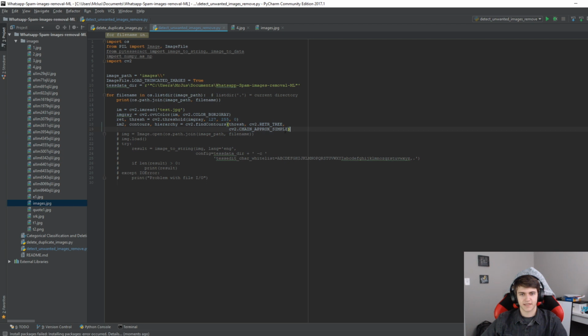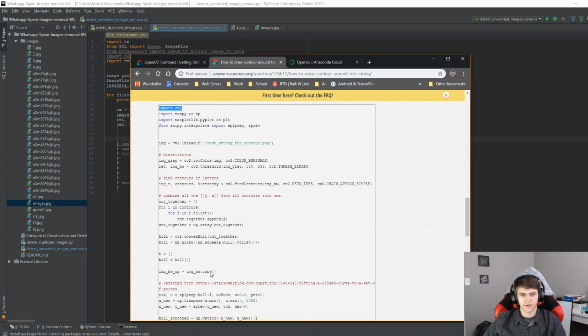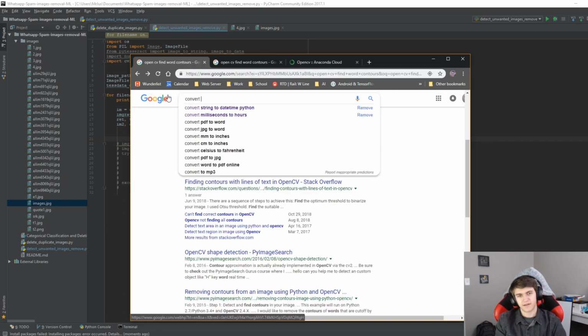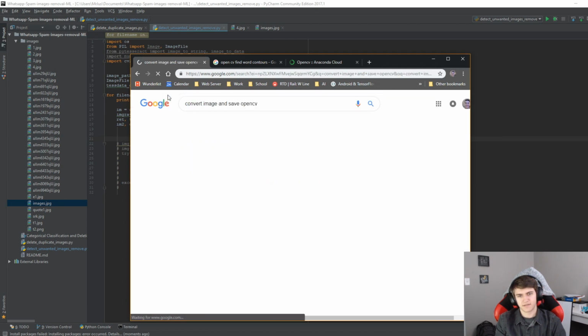So let's go ahead and do this. And I don't know how we're going to actually view this. Okay, now I need to find out how to convert an image and save it in OpenCV.